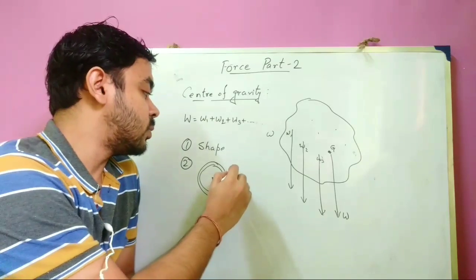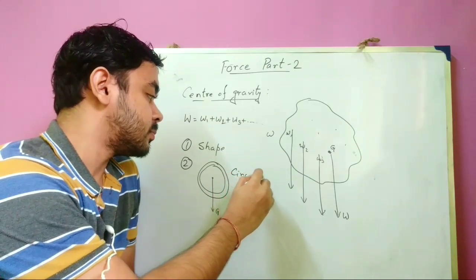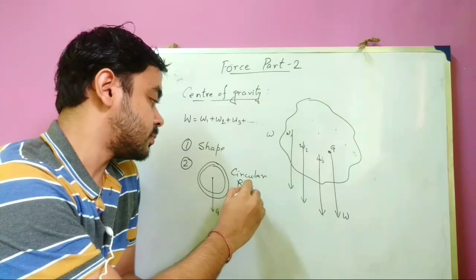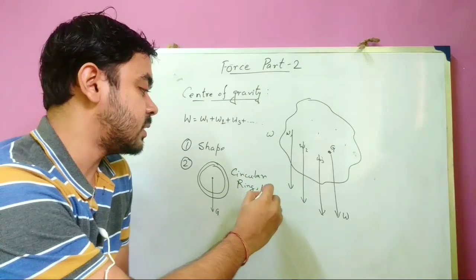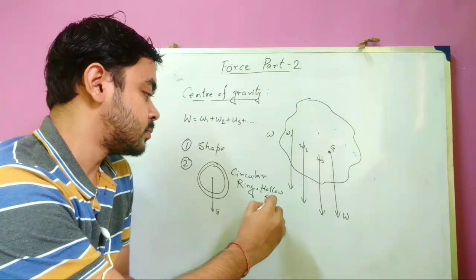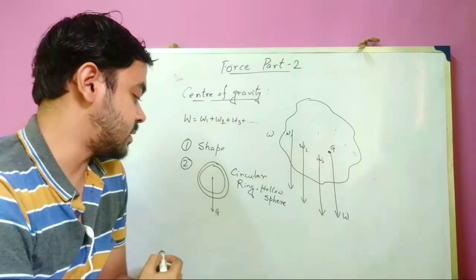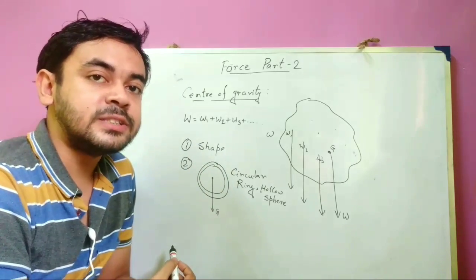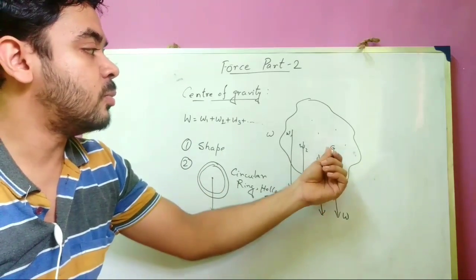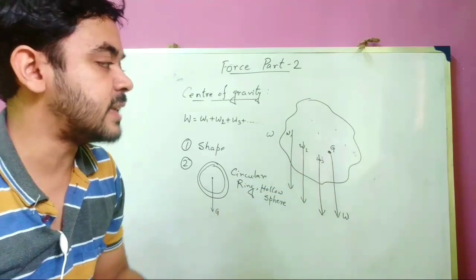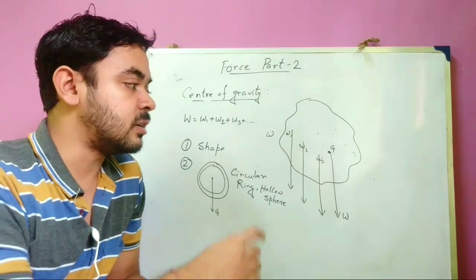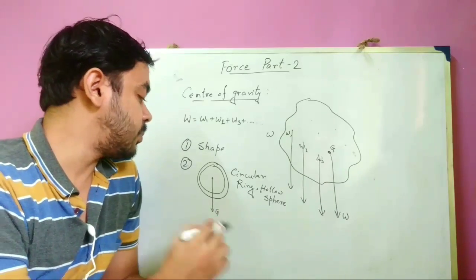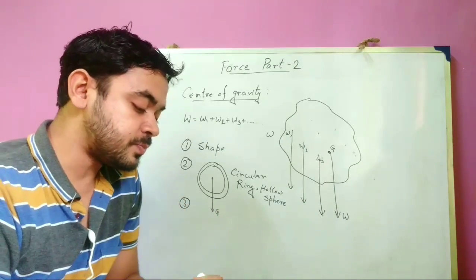Okay, circular ring, hollow sphere, etc. And number 3, the center of gravity is assumed to be a point particle from which the whole weight of the body is acting in the direction downward, towards the center of the earth. Okay, so these are the 3 properties of center of gravity.